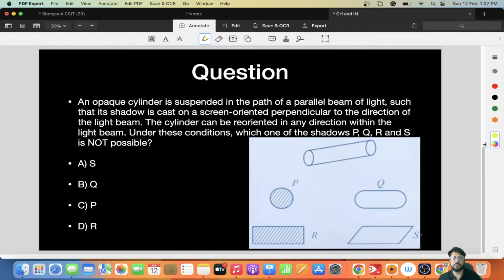An opaque cylinder is suspended in the path of a parallel beam of light such that its shadow is cast on a screen oriented perpendicular to the direction of the light beam. Under these conditions, which one of the shadows PQRS is not possible?